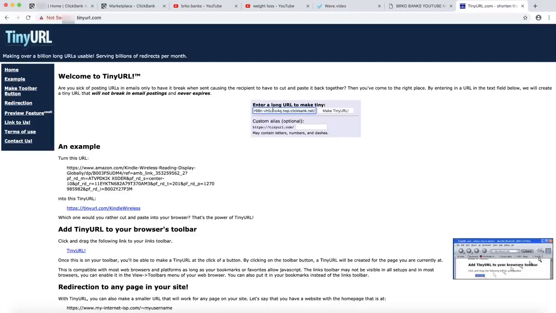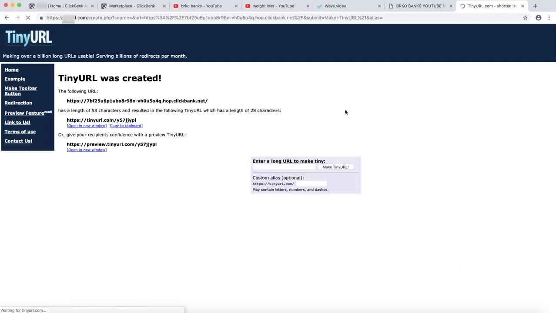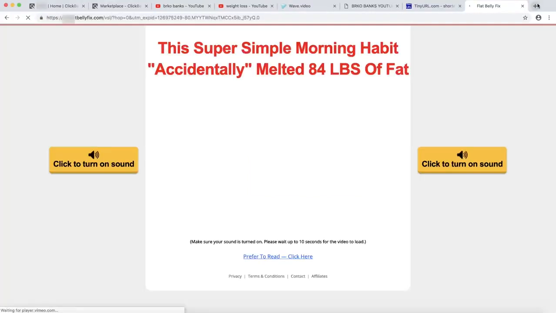So you can see this is our affiliate link right now. When someone clicks on this link, it is going to redirect to our hop link, and they are going to be redirected to the offer. Just to show you guys, when someone clicks on this link, they are going to be redirected to the offer, and if someone buys the product, you are going to get commission on that.